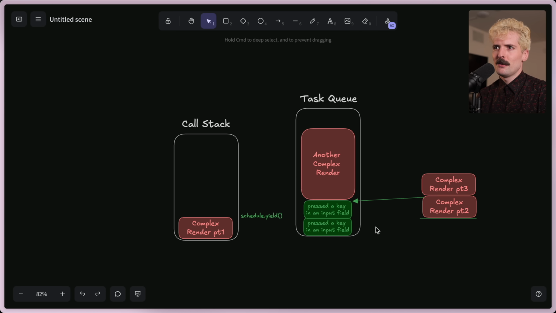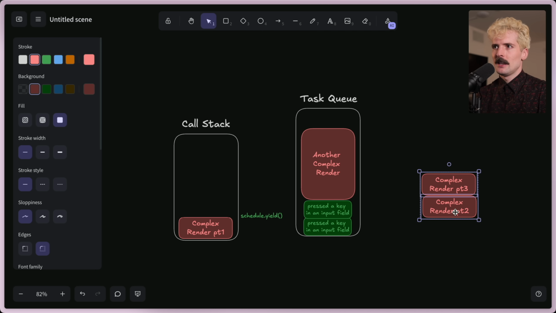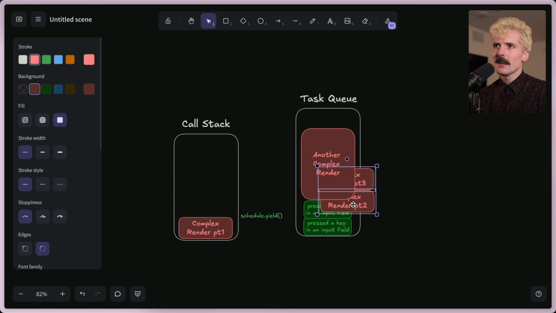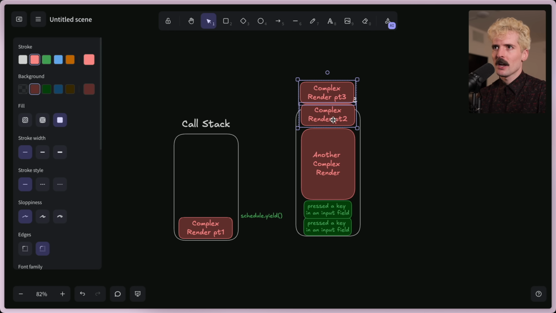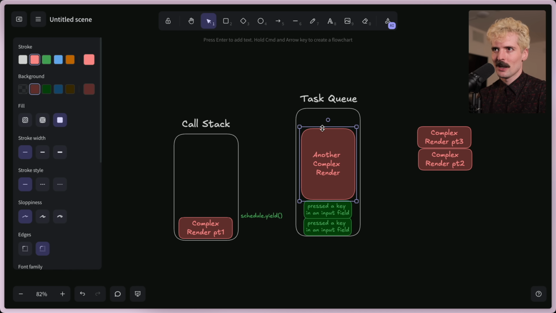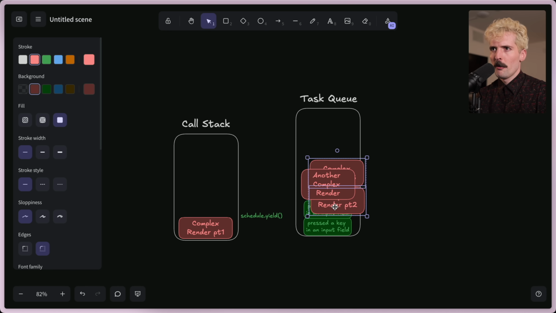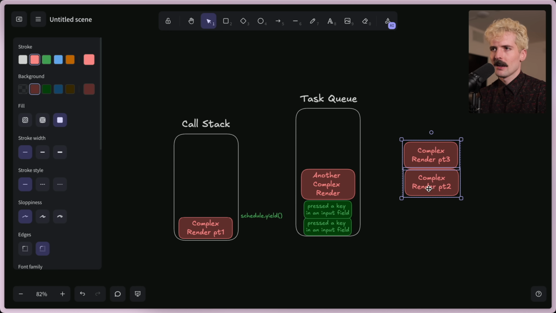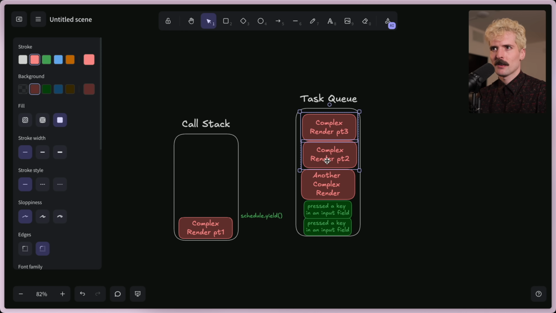If we were to do the other example where we called set timeout instead, these tasks don't go in between the events and the complex render. They go after the complex render. And that's the key difference, is whatever other complex tasks exist in the queue, this would all go before the additional complex task. If you call set timeout, this goes after like any other promise would.